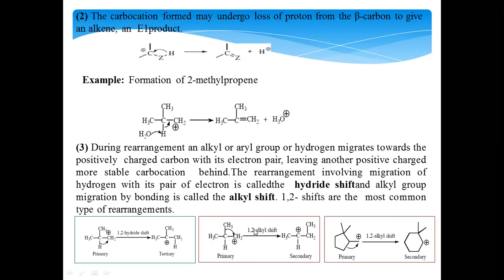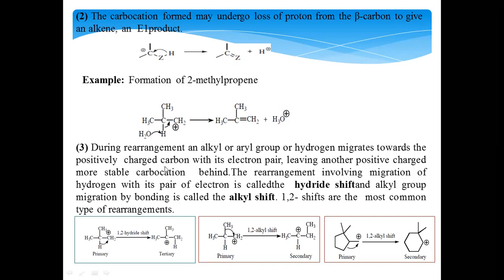Coming to the second one, deprotonation type of reaction. This is a carbocation. On the adjacent heteroatom, or even it can be a carbon, this carbon-hydrogen bond undergoes cleavage, and this hydrogen is removed as a proton, deprotonation, and the bond pair of electrons shifts over here, leading to the formation of alkenes. It is an E1 type of product, for example. As it is the primary carbocation here, suppose this adjacent hydrogen is removed, deprotonated, then the bond pair of electrons shifts over this carbon-carbon bond, leading to the formation of alkenes with the removal of a protonated water molecule.